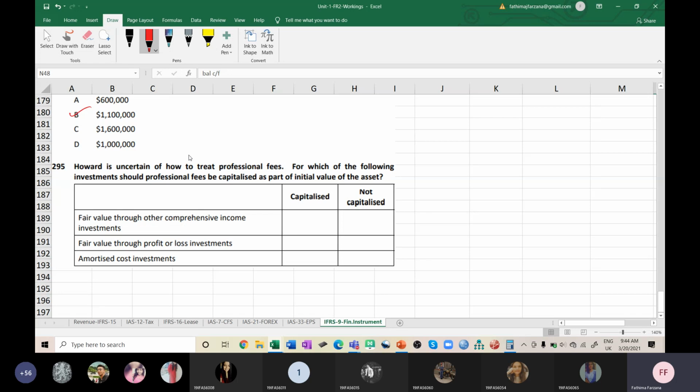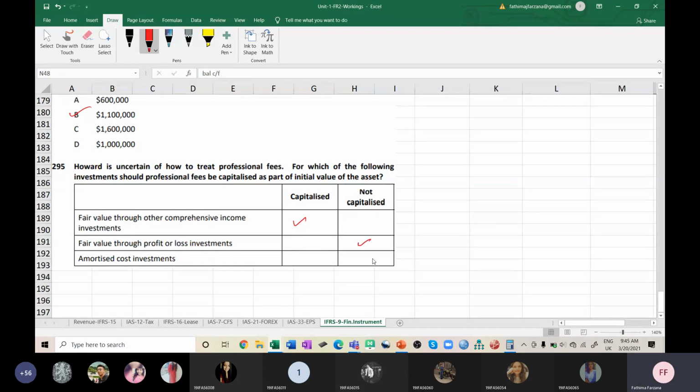Professional fee is a transaction cost. In FVOCI, we will do it. FVPL, not at all.